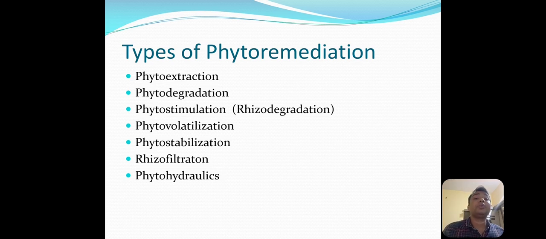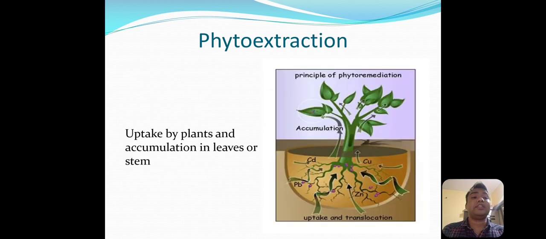So we are going to see one by one each of these particular types. The first one we are going to see is the phytoextraction. What happens in the phytoextraction method of phytoremediation, which is also called phytoaccumulation? In this method, whatever contaminants or heavy metals or pollutants are present inside the soil are absorbed by the plant root and later get accumulated inside the body of the plant.